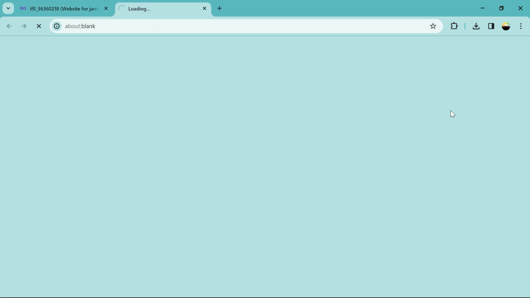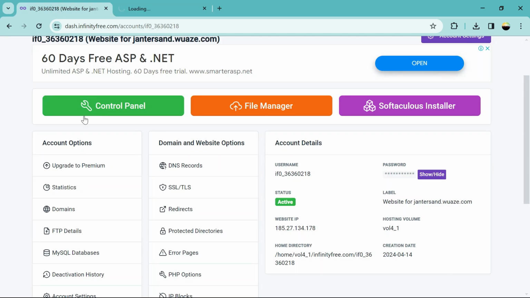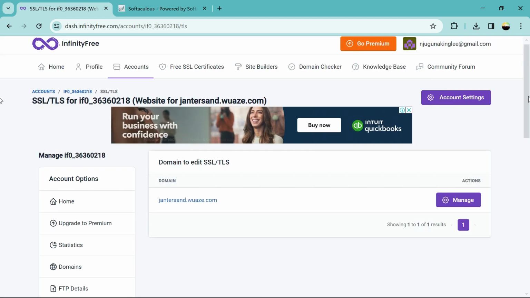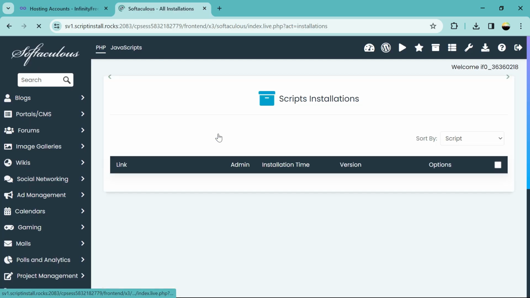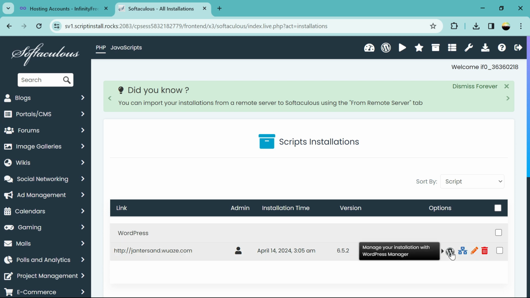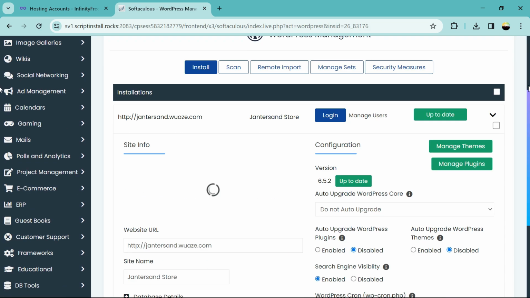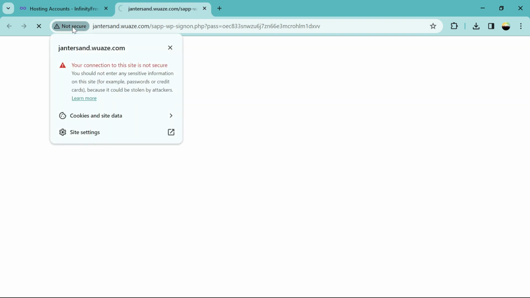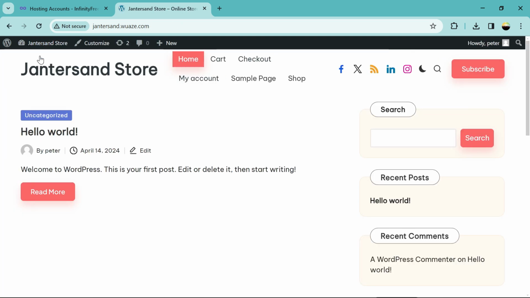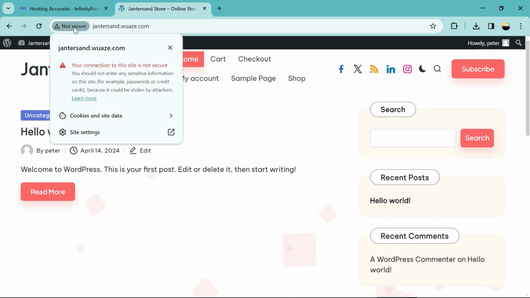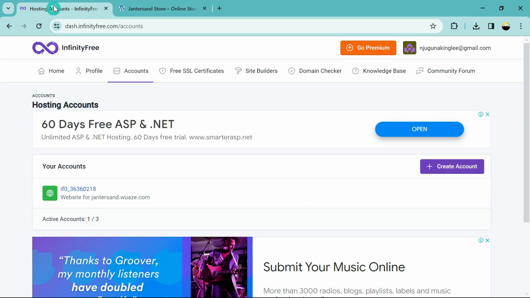So we go to software curious, installer. So let's go to our installation. Then we manage our installation, then we log in. You can close this. So if you notice, our website is not secure. If we visit site, you notice the website is not secure here. It's lacking SSL certificate.